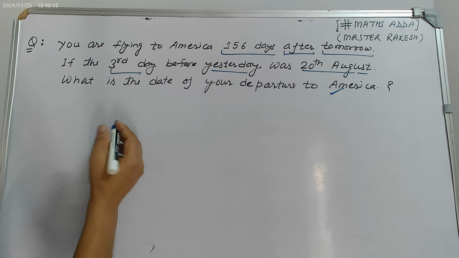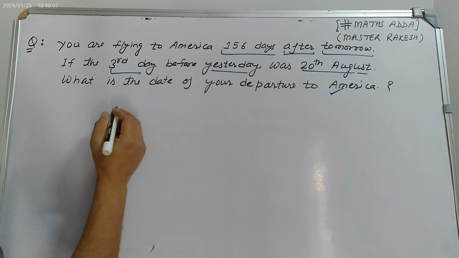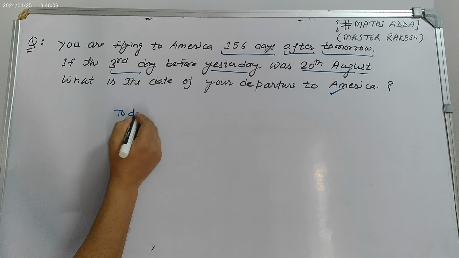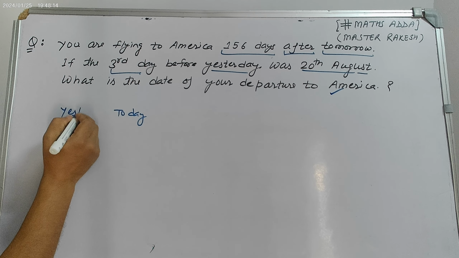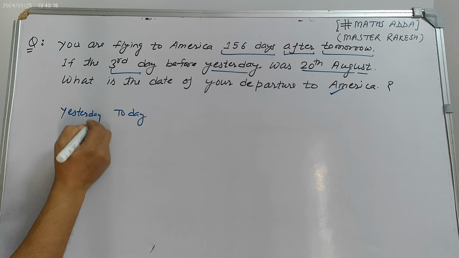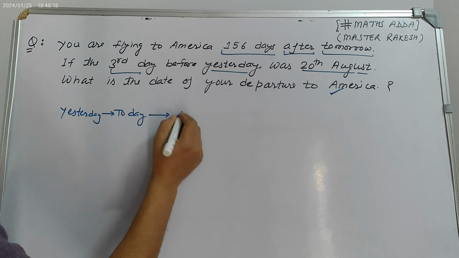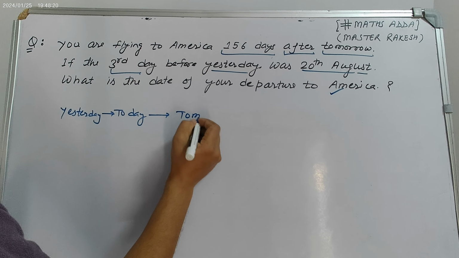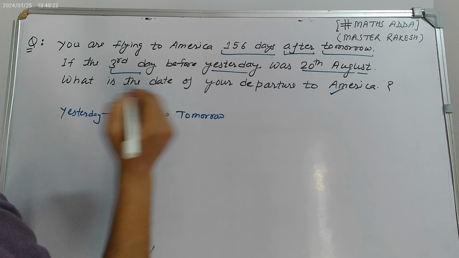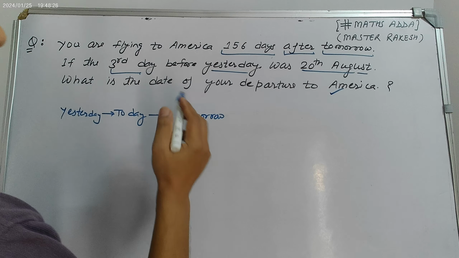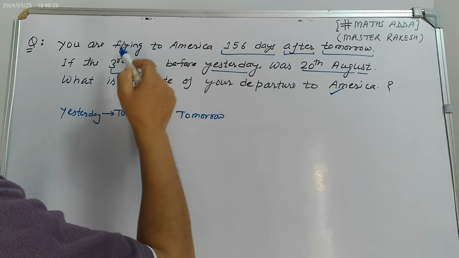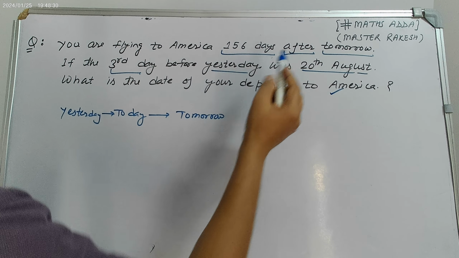So there are basically yesterday, today, and tomorrow. You are flying to America 156 days after tomorrow.